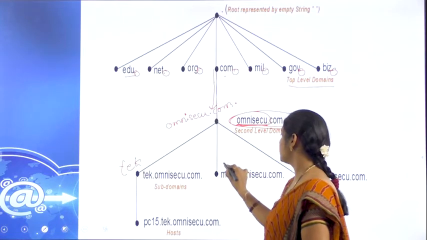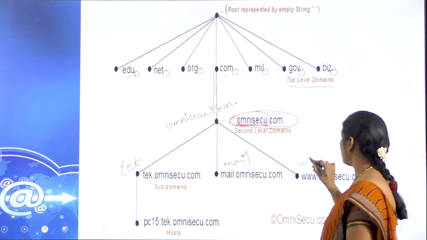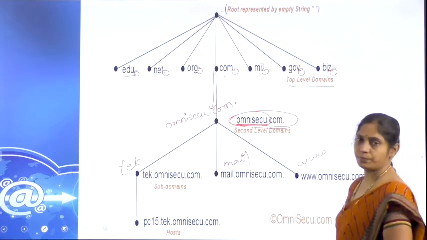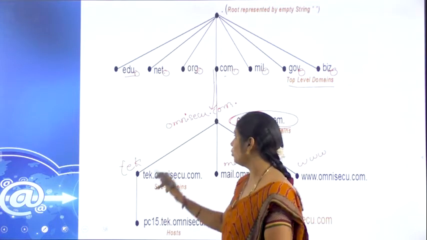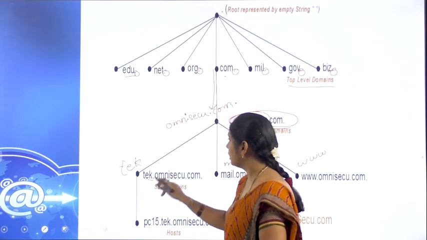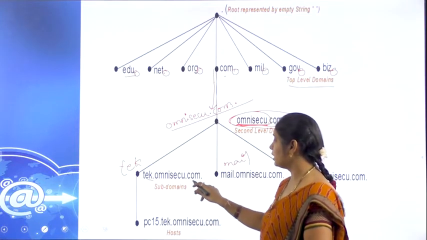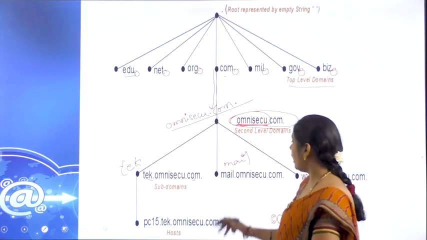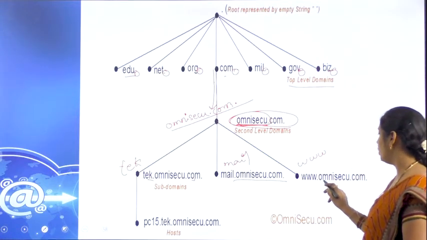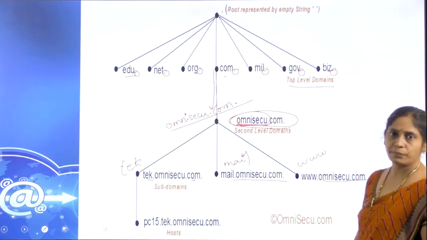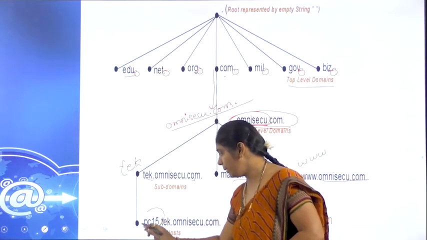And here it has some more in it: this is tech, this is mail, and this is www. So tech is a subdomain to this. So tech.omnisecu.com, and here mail.omnisecu.com, and here www.omnisecu.com.